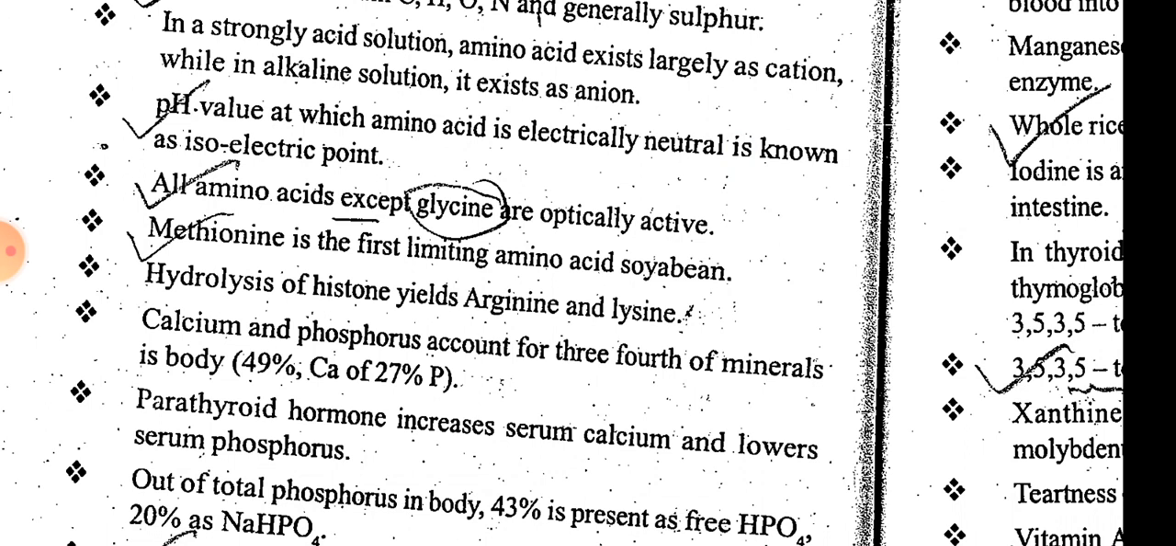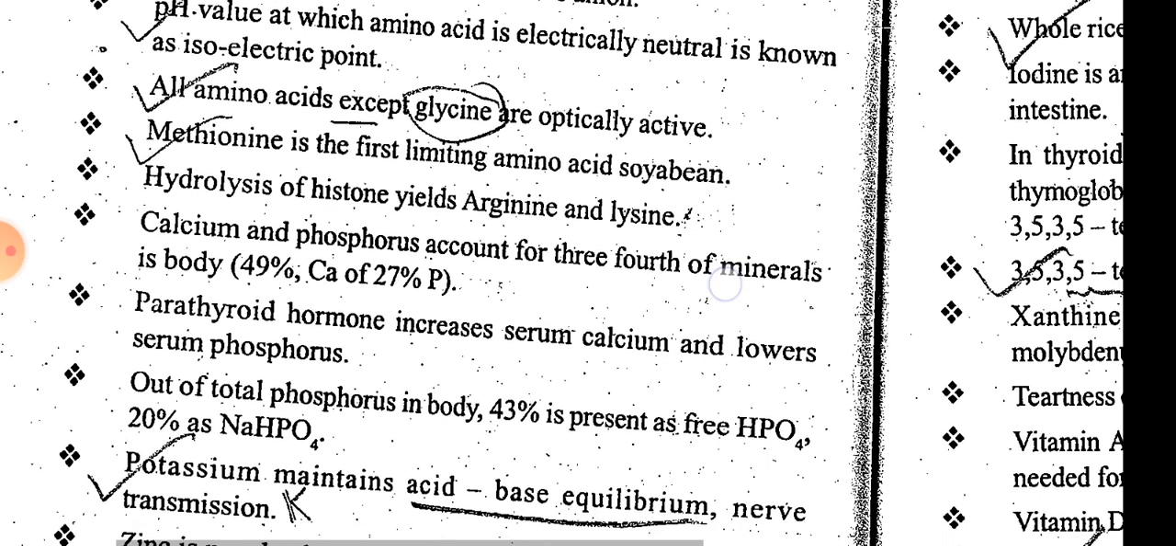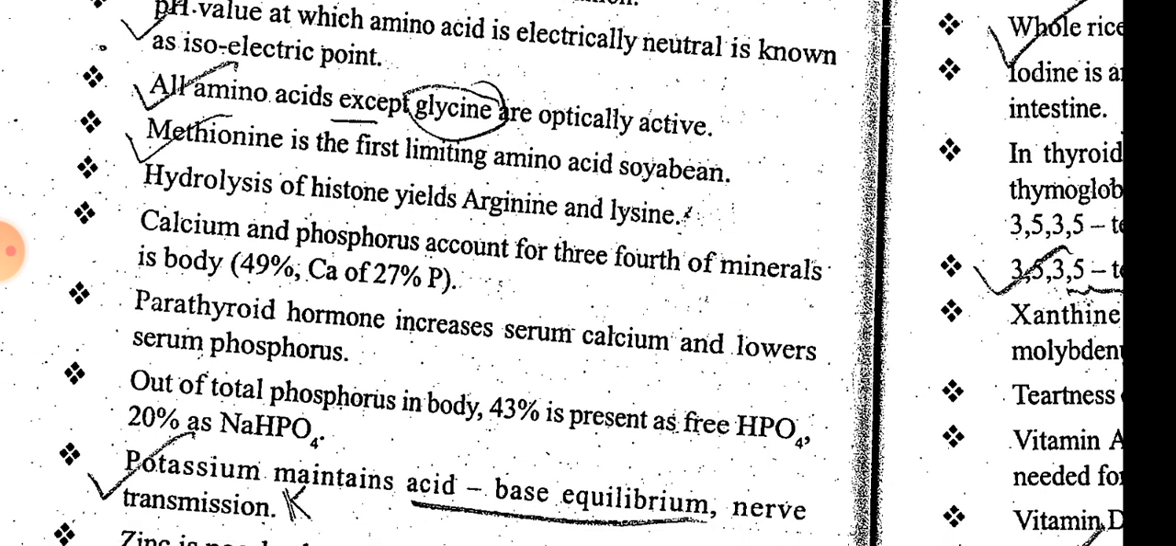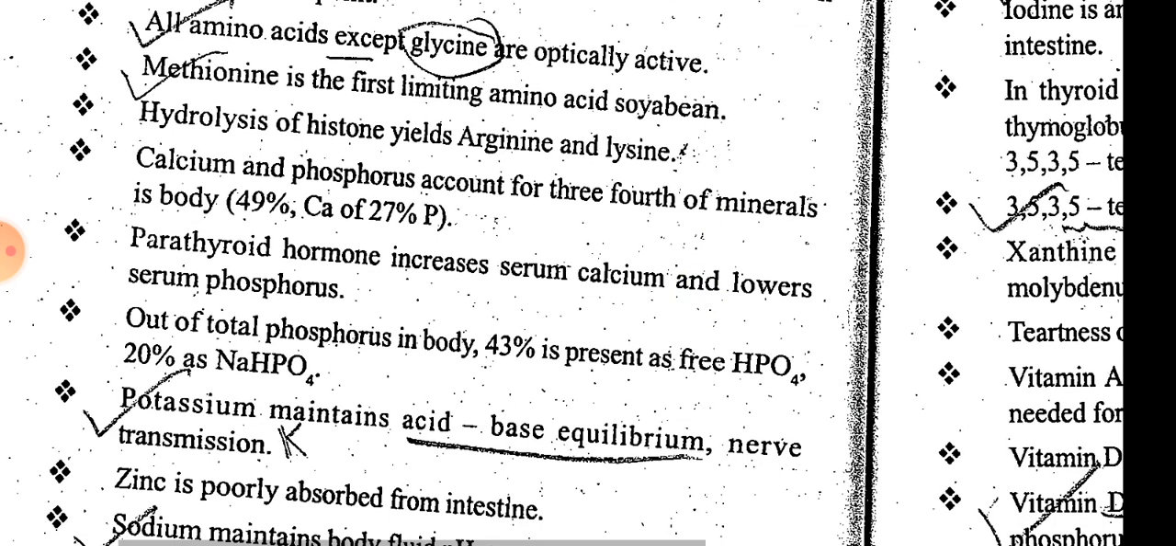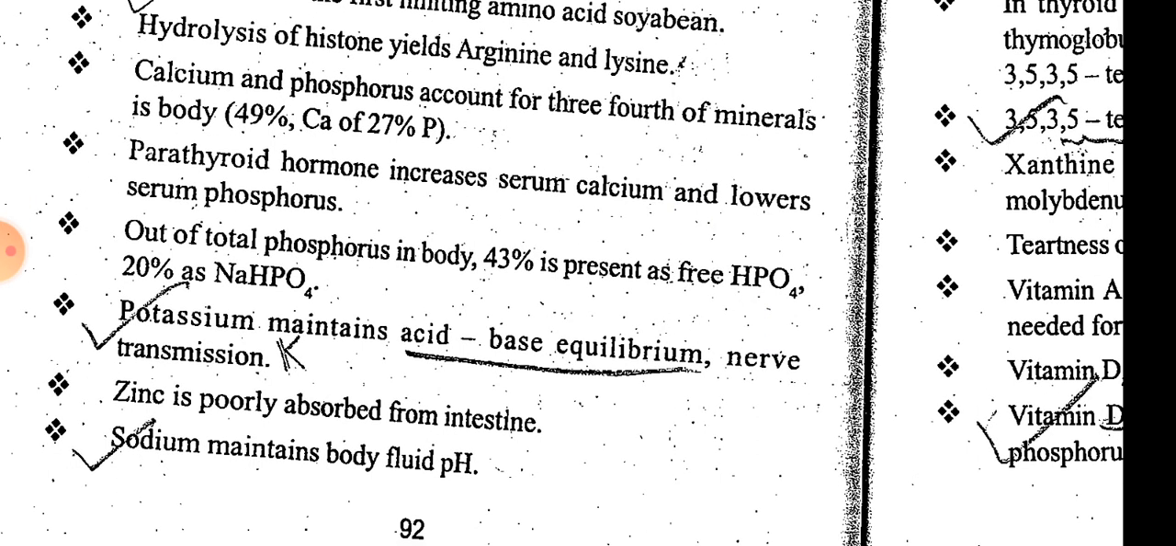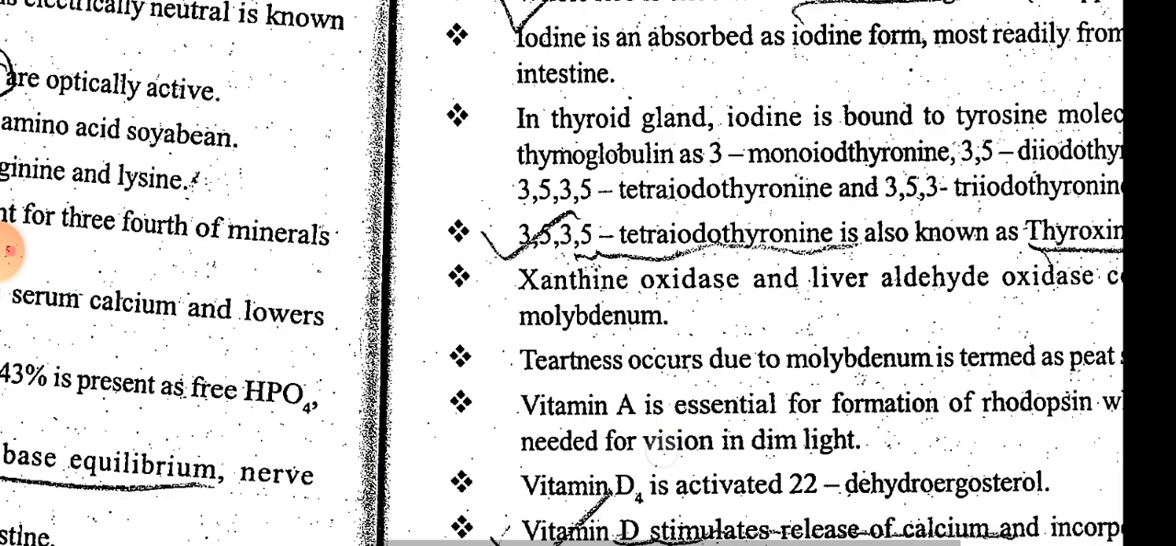Out of total phosphorus in the body, 43% is present in free bicarbonate, 20% as sodium bicarbonate. Potassium maintains acid base equilibrium and nerve transmission. Zinc is poorly absorbed from the intestine. Sodium maintains blood fluid pH.